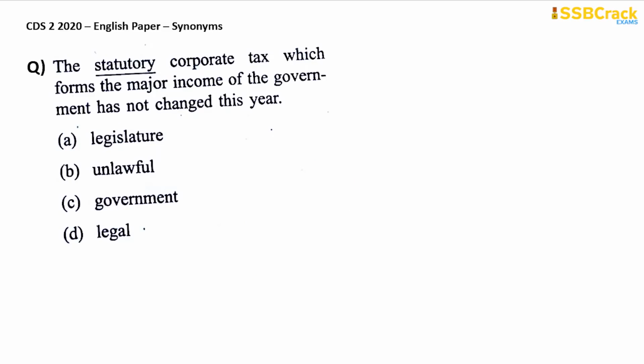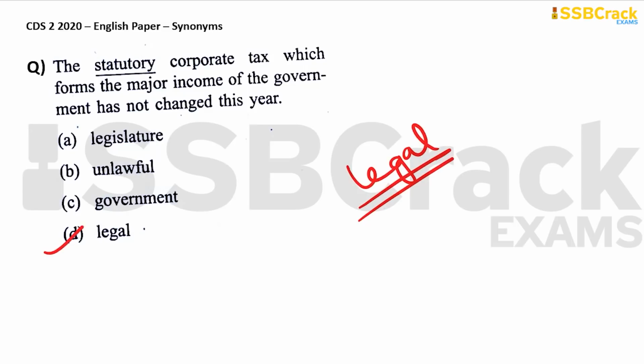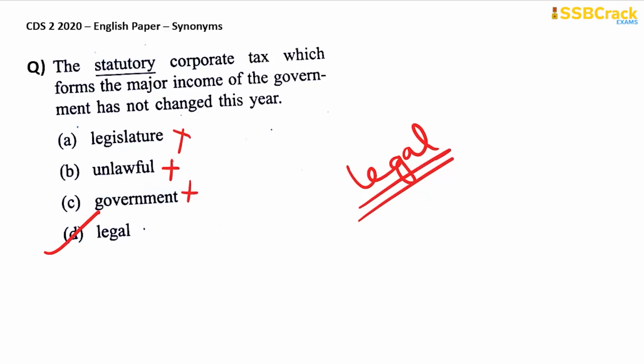Next question. The statutory corporate tax, which forms the major income of the government, has not changed this year. Statutory means something that is legal, regulated by law. So here you are, option D, legal. Legislature, unlawful, government are not at all synonymous to statutory. Option D, therefore, is your answer because legal means statutory.